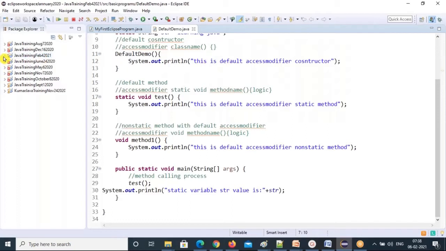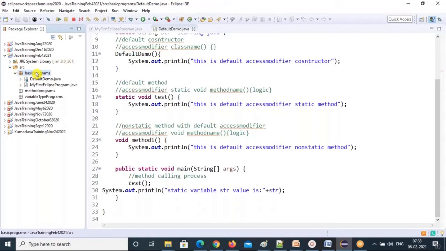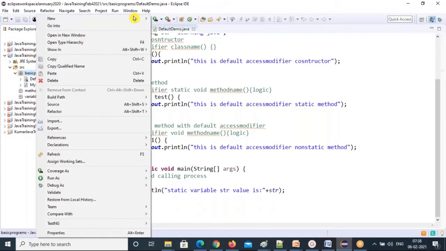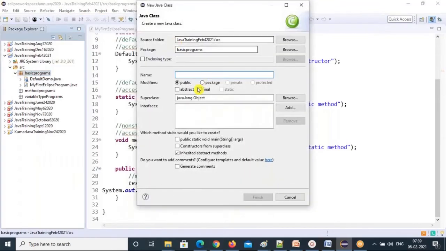You can see here, let me show you, while creating a class itself, they stopped that. They have disabled those checkboxes. Just right click on this package, new class. You create a new class. In the new class, below the class name, you have modifiers, right? Access modifiers first, with radio buttons. Like public, by default it will be selected. Then default, if you want, you can select the default, but you don't have the option to choose private and protected for the class. You cannot choose that.